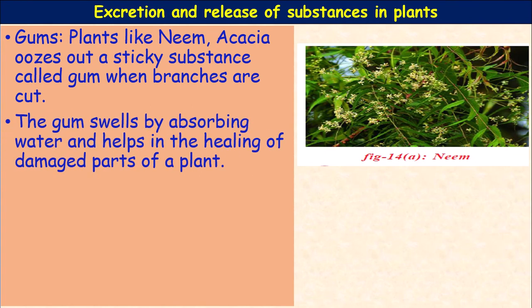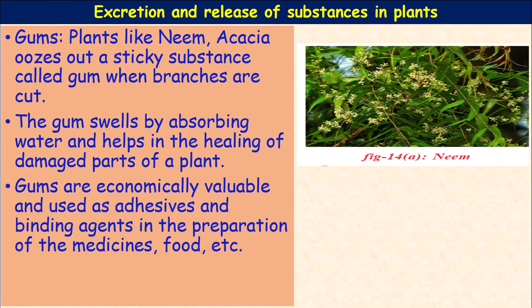The gum swells by absorbing water and helps in the healing of the damaged parts of the plant. Actually, the gum is secreted by the plant in order to heal the wounds. The gums are economically valuable and are used as adhesives and as a binding agent in the preparation of medicines, food, etc.